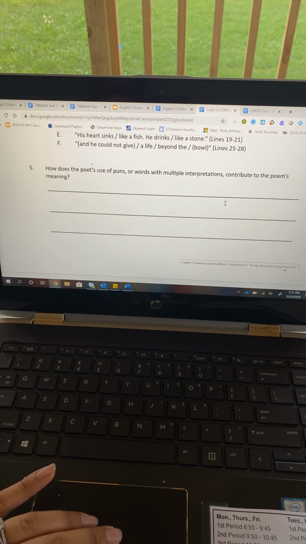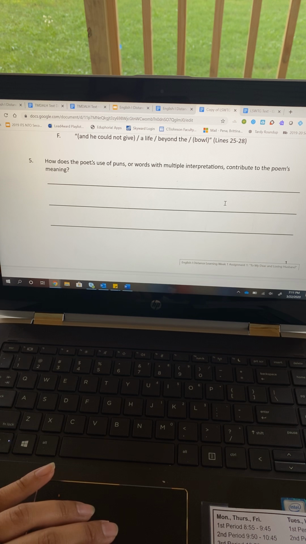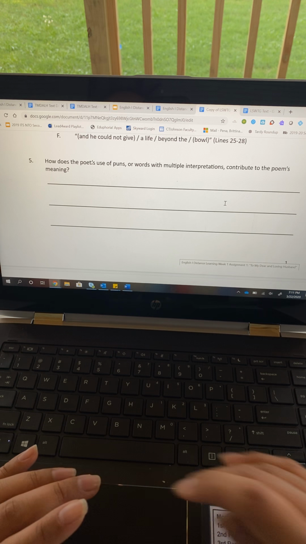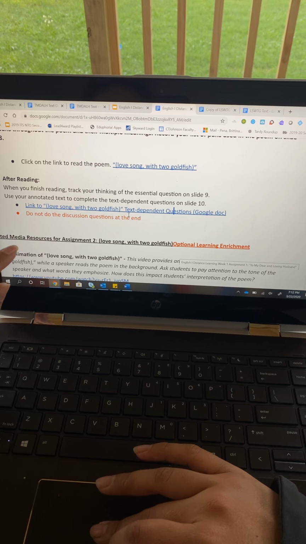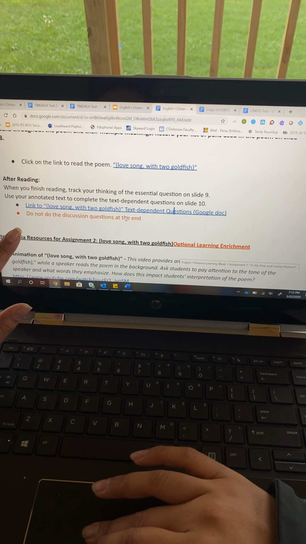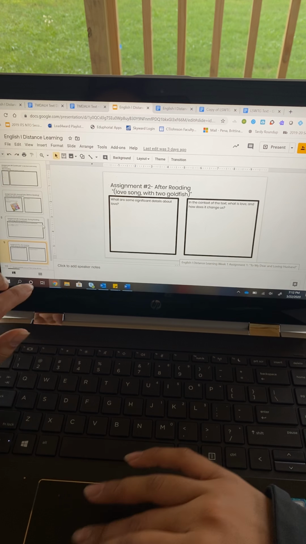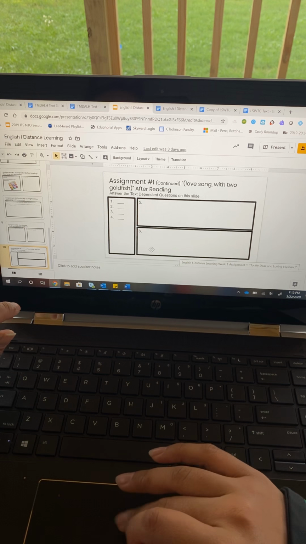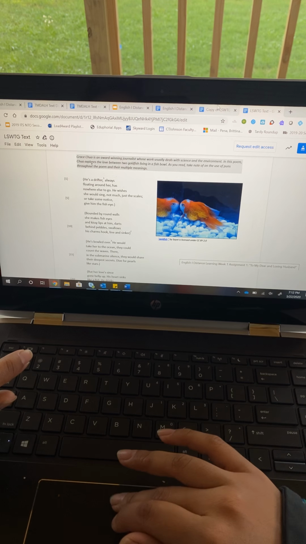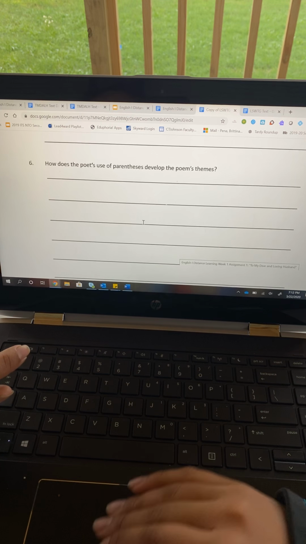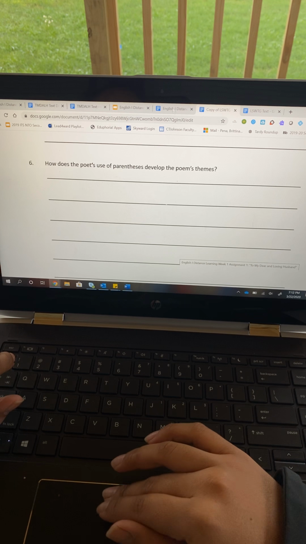Okay, and question number 5, it is open-ended response. How does the poet's use of puns or words with multiple interpretations contribute to the poem's meaning? As seen on the agenda, you're going to make sure that you do not answer the discussion questions at the end, but you need to answer questions 1 through 5 on slide number 10, which is right here. So remember, oh, and there was one more open-ended response. Let me go back there just so I can make sure I show it to you. Sorry, y'all. So how does the poet's use of parentheses, this is important, develop the poem's themes?